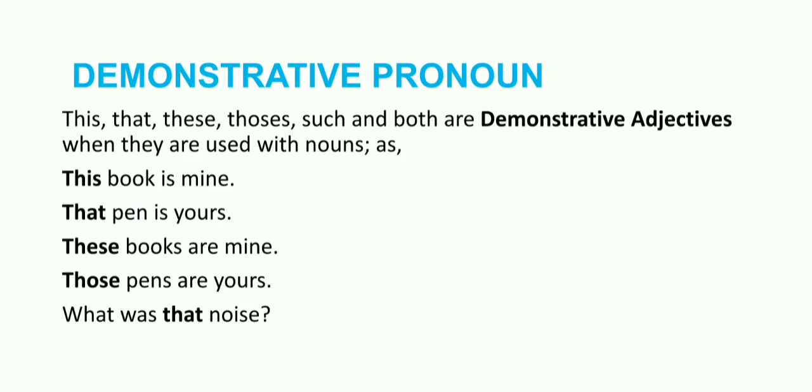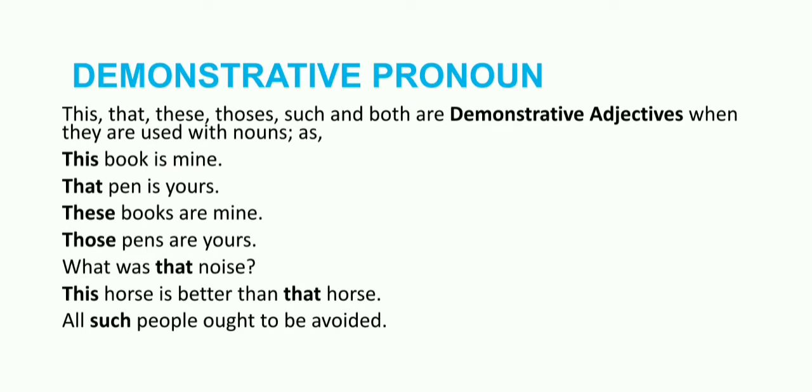But when a demonstrative pronoun is used, it is always followed by the verb or other parts of speech. For example, this is. And a further example is, this horse is better than that horse.